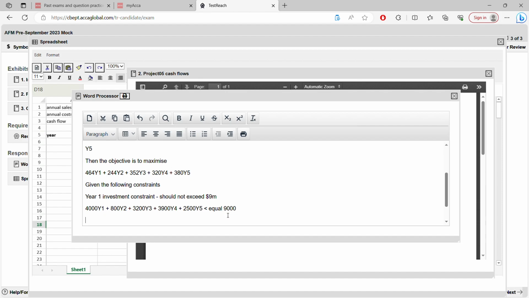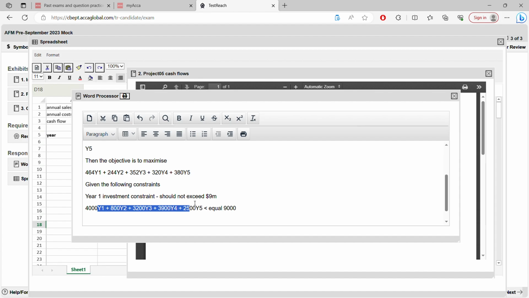Same way for year 2 you have to do less or equal to 6,000, less or equal to 5,000, but wherever you get 0, you'll be writing like this, for example, 0 y3. Wherever it's 0, you just have to put 0 in that amount. Even if it is 0, you can't ignore it. You have to show all the 5 like this for year 2 and year 3 also, with 0 y4, 0 y3, like that.